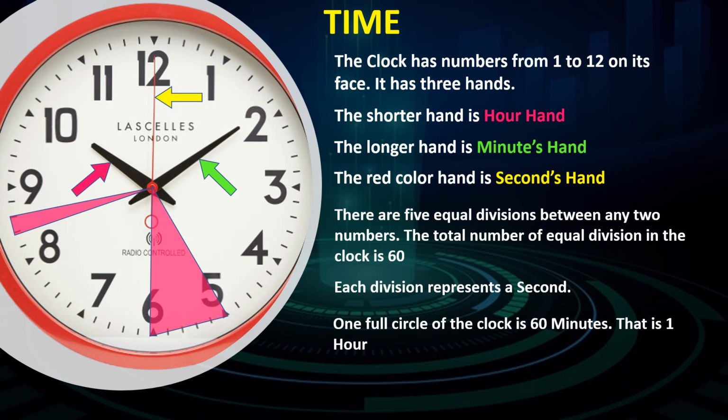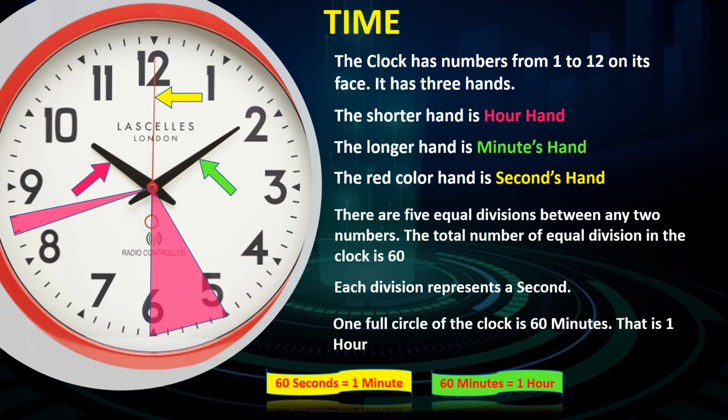One full circle of the clock is 60 minutes, that is 1 hour. Students, 60 seconds is equal to 1 minute. 60 minutes is equal to 1 hour. 24 hours is equal to 1 day. This is the way we calculate the time.